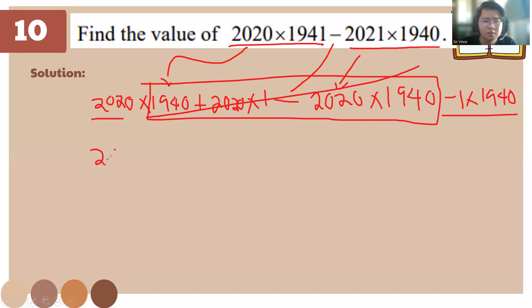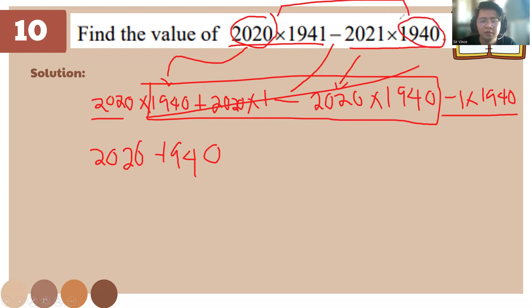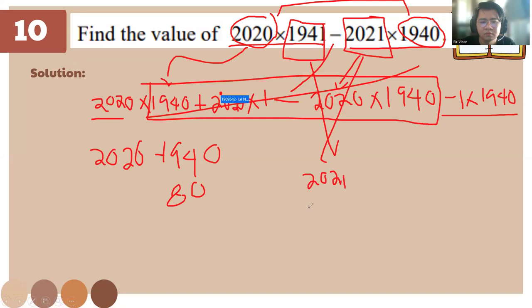So it's 2020 minus 1940. The answer is gonna be 80. You could deduct this one right away also, but please, it's just a coincidence. Please do properly solve. This one is also minus 1941. It also gives 80.